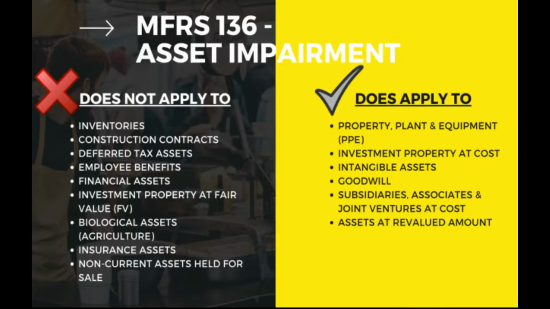Did everyone know that not all assets can be impaired under MFRS 136? Alright, I will tell you which assets apply under MFRS 136 and which do not. The assets that apply under MFRS 136 are property, plant and equipment (PPE), investment property at cost, intangible assets, goodwill, subsidiaries, associates, and joint ventures at cost, and the last one is assets at revalued amount. MFRS 136 asset impairment does not apply to inventories, construction contracts, and more in the list.